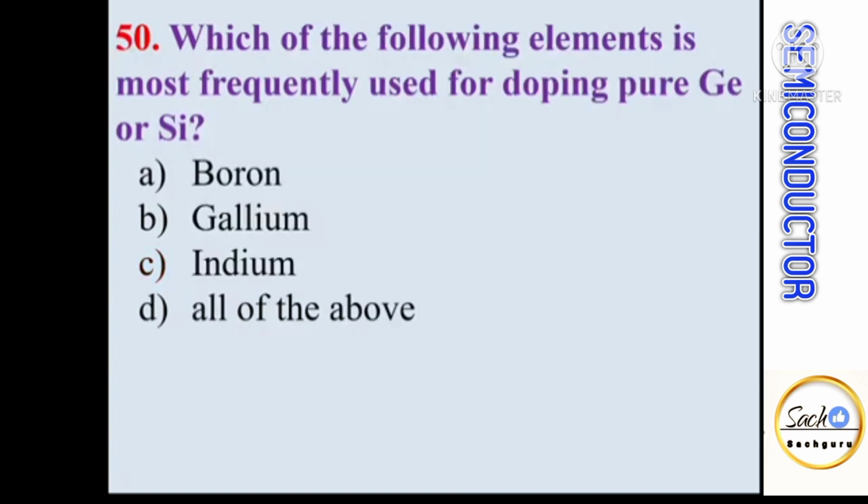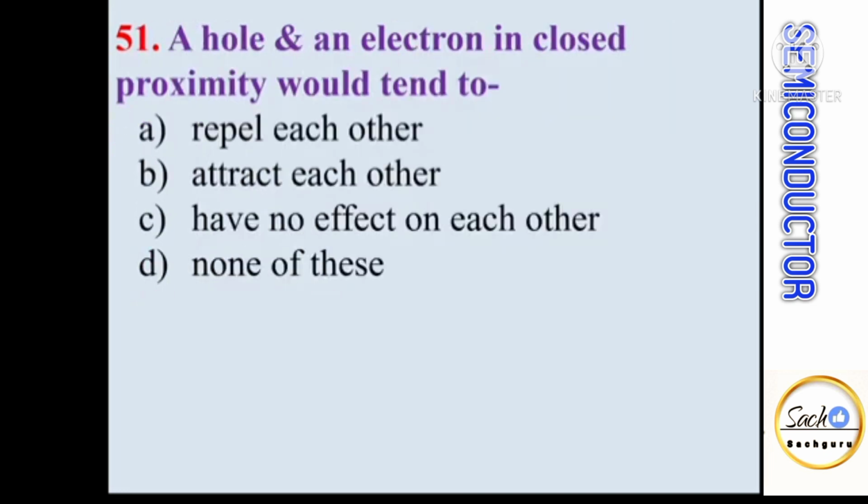Which of the following elements is most frequently used for doping pure germanium or silicon? We know that generally boron, gallium, indium, all of the above are used for doping pure germanium or silicon. A hole and electron in close proximity will tend to dash dash. Electron has negative charge. We assume positive charge for holes, and we know that like charges repel each other, unlike charges attract each other. So hole has positive charge, electron has negative charge. These are unlike charges, and unlike charges always attract each other.